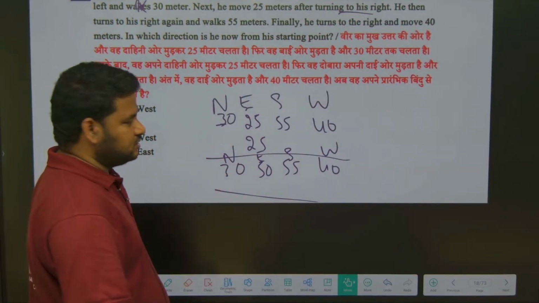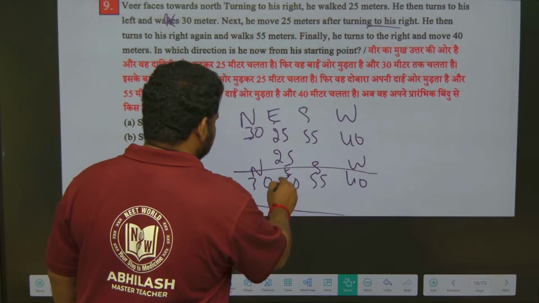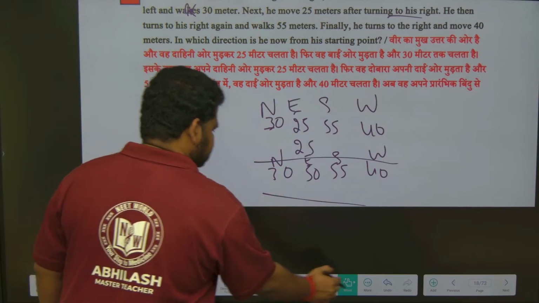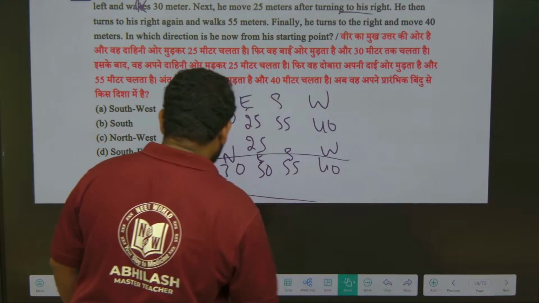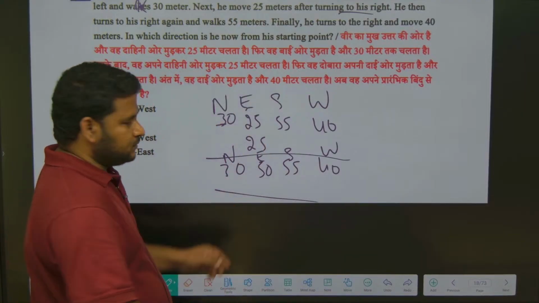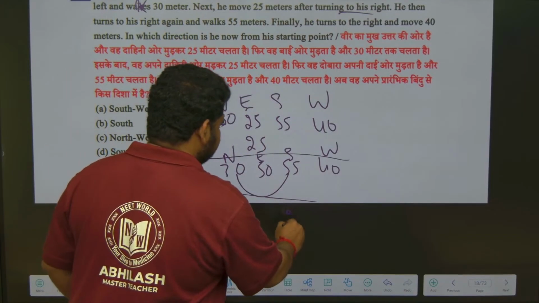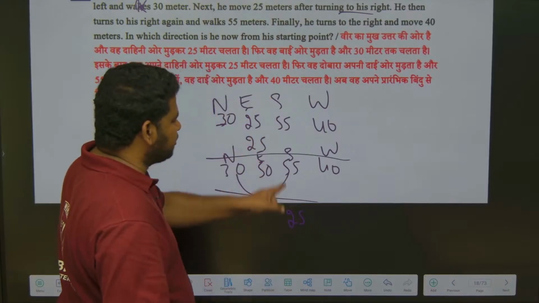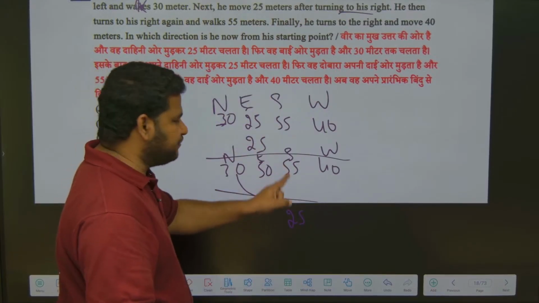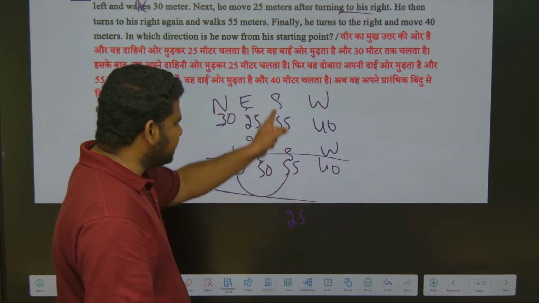North, east, south, west. I have to find the difference between north and south. If you observe, the difference is 25. I am writing it under south because south has the bigger number, that is 55. So I should write 25 under south.